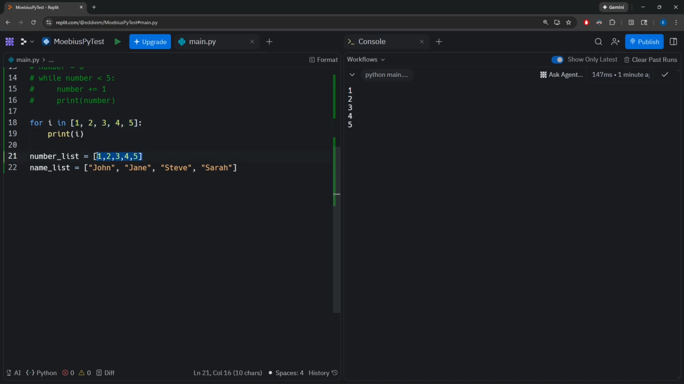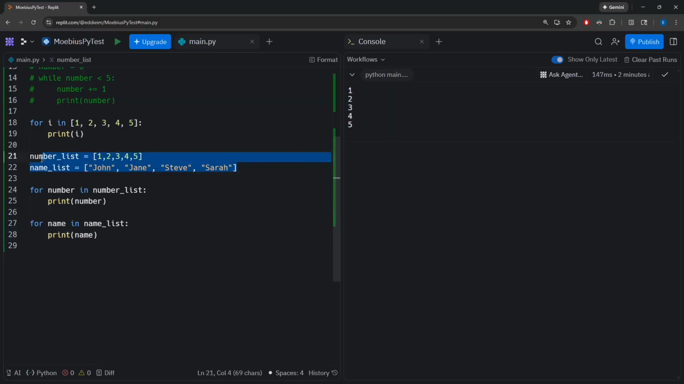We can have a list stored inside of a variable and be able to iterate through that variable instead of having this being stuck in the for loop, making the code look kind of crowded. So I'm going to be pasting out two for loops that are going to iterate through both of these two lists that we just created. So comment these loops out.